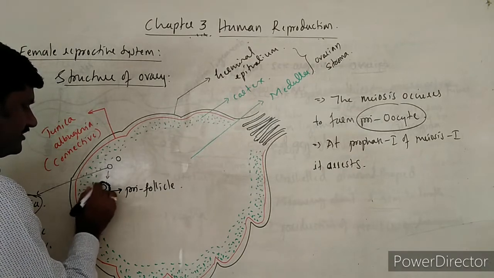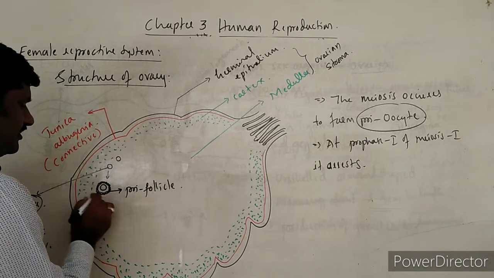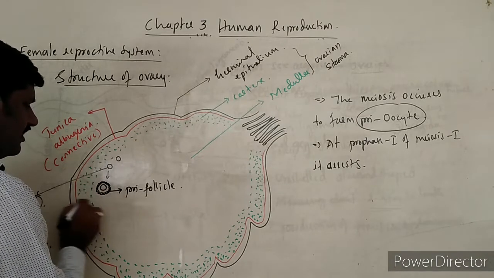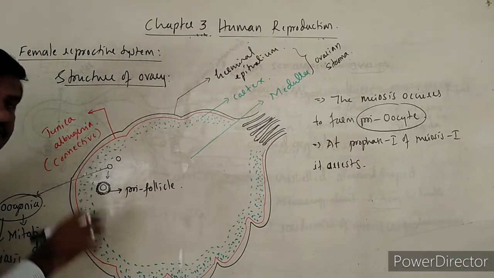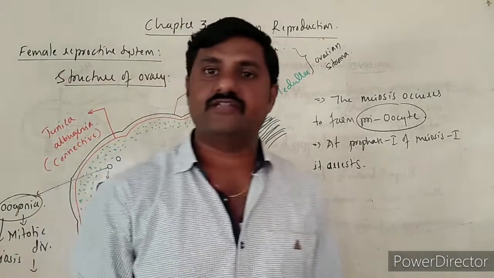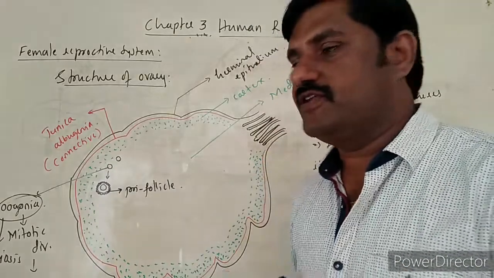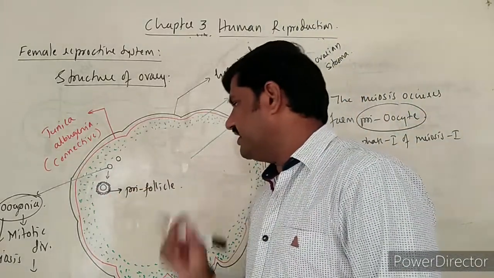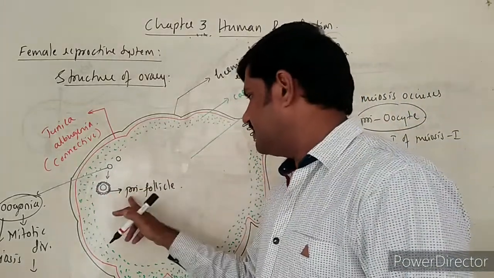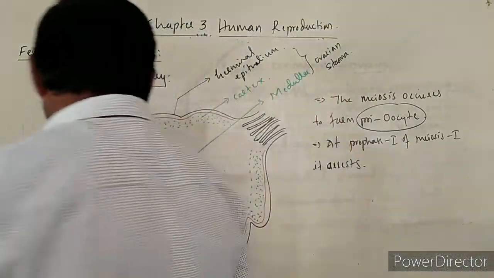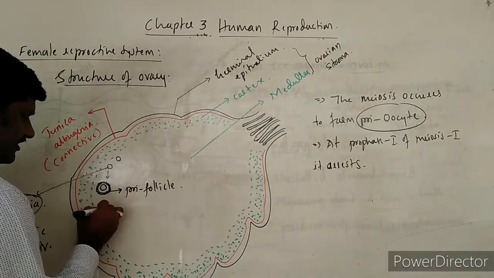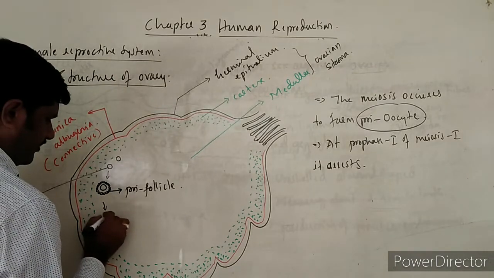In some books they are mentioned as follicular cells. So the follicular cells surround the primary oocyte so as to form the primary follicle now. Right?